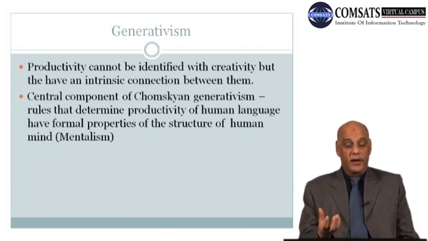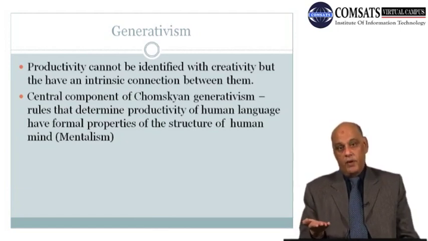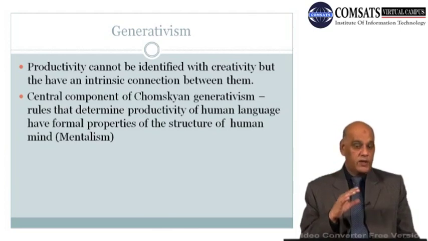The central thing is the rules. So it depends on the rules. The rules are the formal shape of the structure of the human mind. What is present in the human mind comes out, right?